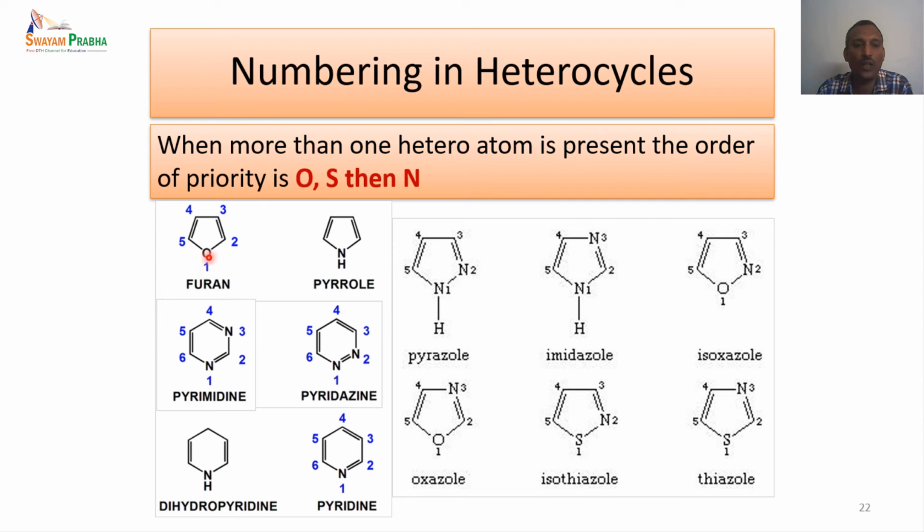If there is only one heteroatom, we can start the heteroatom number from that itself. So in furan, the oxygen will get 1, and in the case of pyrrole, the nitrogen will get the number 1.